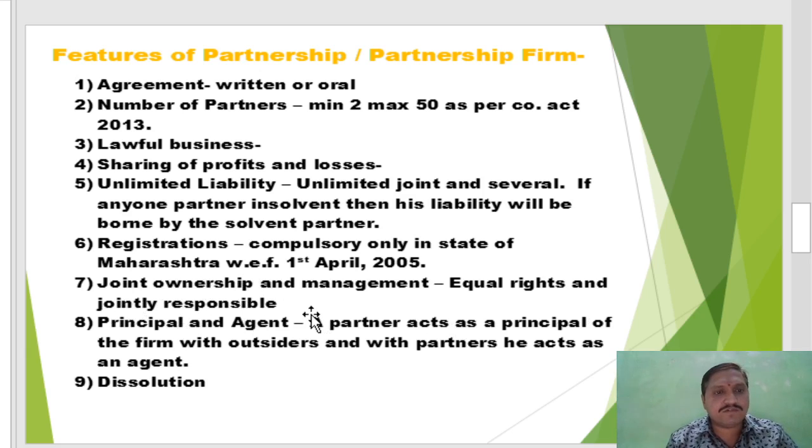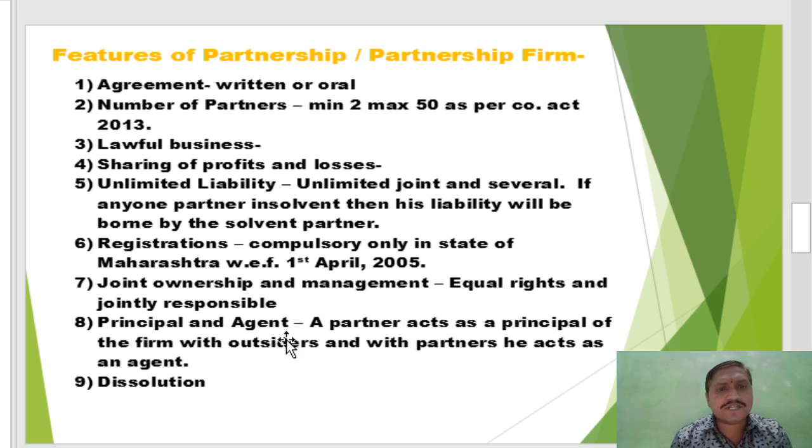Each and every partner is also responsible for other partners' decisions. If in the absence of the remaining partners one partner takes a decision, then the other partners are also liable. So equal rights and joint responsibility mean that decisions taken by any partner make all partners responsible. Even in the absence of all partners, if any one partner takes a decision and does that business, that decision makes the other partners responsible, so they are jointly responsible.